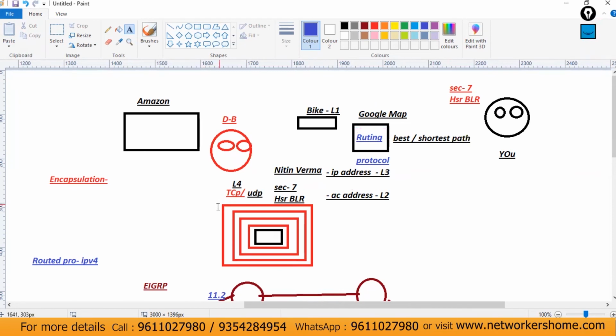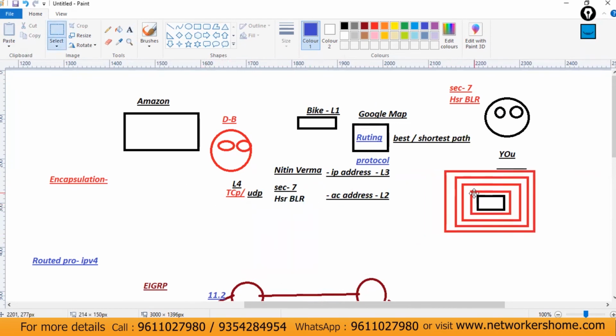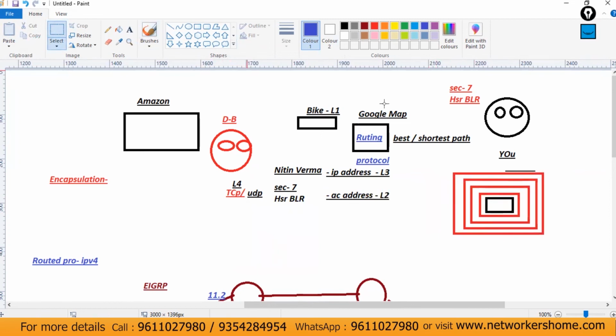So once you receive this data, you have to open your packets. First of all, you will remove the first layer. Then after that, this one, after that, this one.